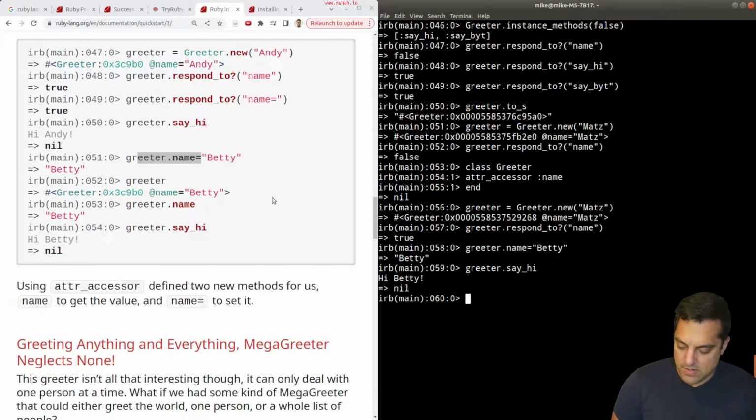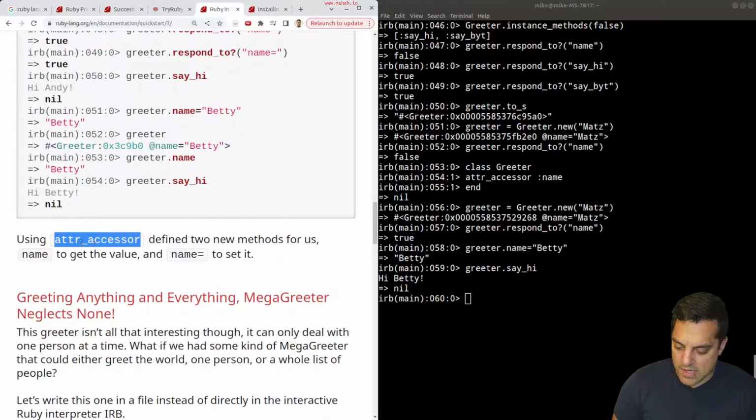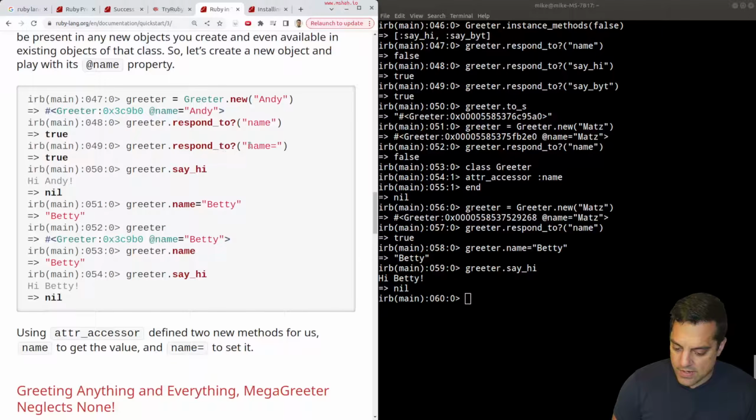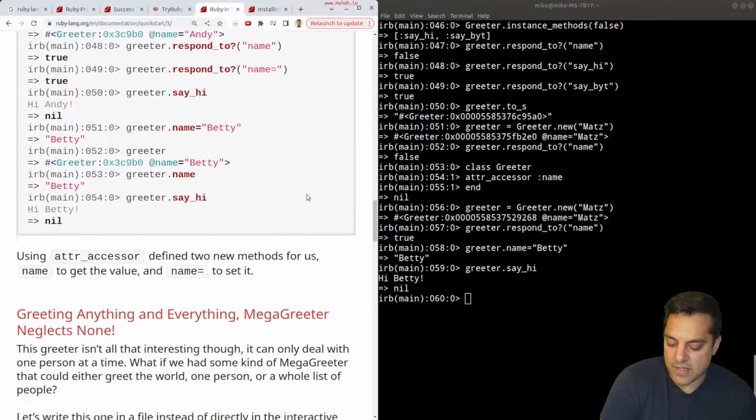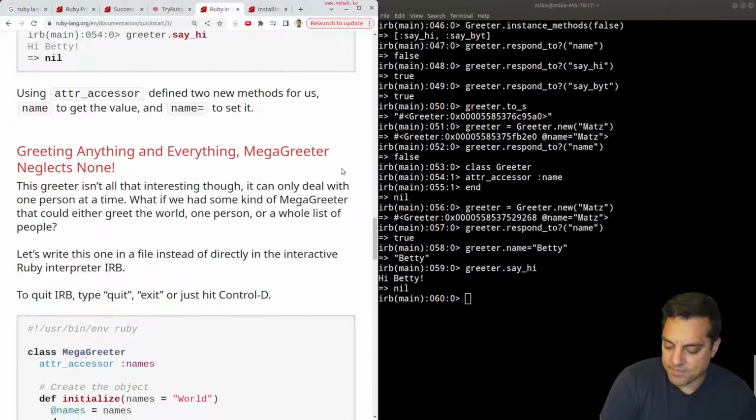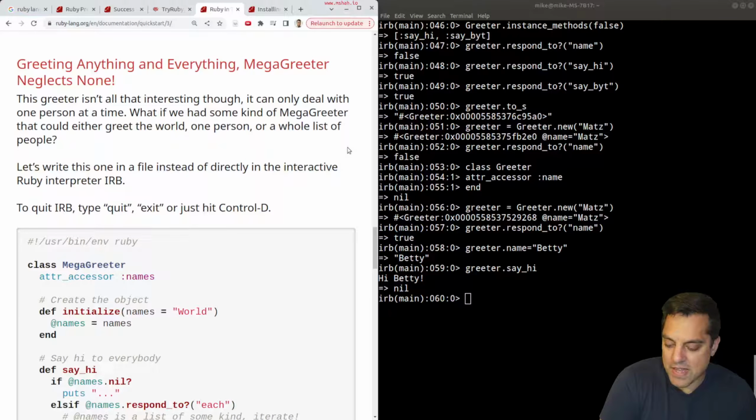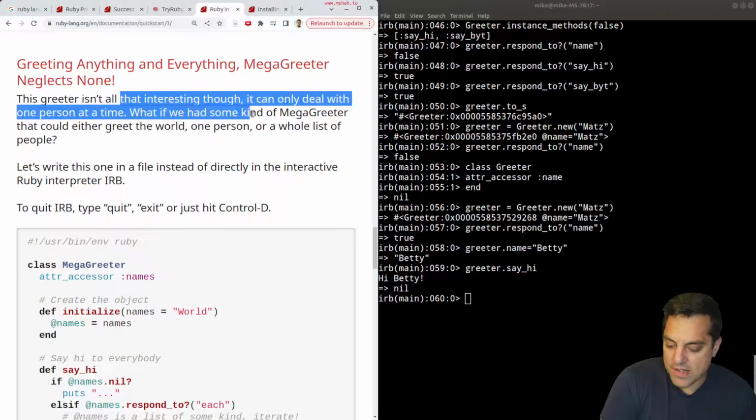And then greeter, say hi. Okay, neat. Okay, using the attribute accessor to define two new methods for us, name to get the name, and name equals to set it. Okay, interesting. Yeah, I mean, that makes sense. Any attribute, I mean, this looks like it's giving us like the getters and setters for free effectively. So that's kind of neat here. Okay, oh, we got the mega greeter. So greeter isn't all that interesting. Deal with one person at a time.